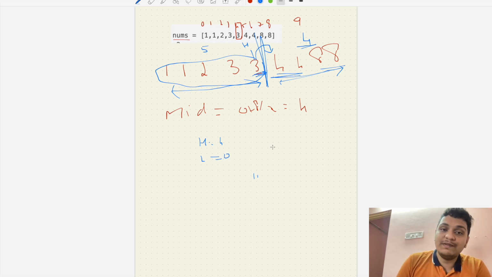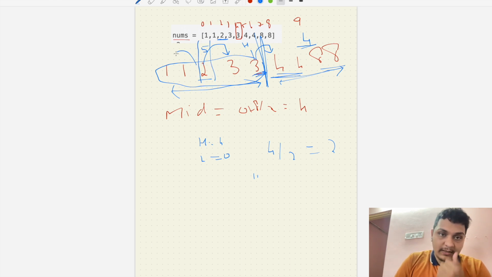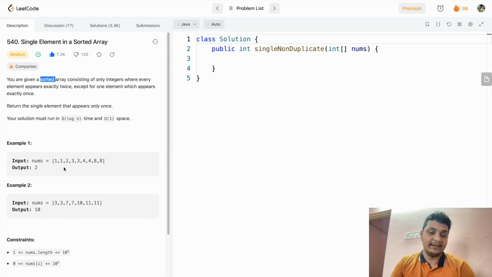So 0 plus 4 is 4, and divided by 2 is equal to 2, and at index 2 we have 2. So we will take this 2 and check if it is equal to its neighbor. Is it equal to the number 2? No. Then I will divide this. And see here, is the right side even? Yes, it is even. Is the left side also even? Yes, it is even. So I can say that 2 is the solution for this problem. I hope I am clear here. Let's take another example to make it more clear.